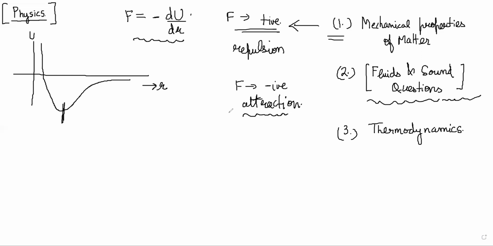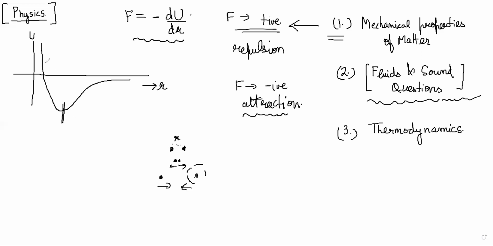So what that means is that if two atoms are placed with separation r between them, if they are too close to each other, there will be repulsion, and if they are far away from each other, there will be attraction. The reasons for this are obvious. The nuclear repulsion overcomes everything if they are too close. Otherwise, the electrons are being attracted by each other's nuclei, and that is going to dominate and attract if it is far away.